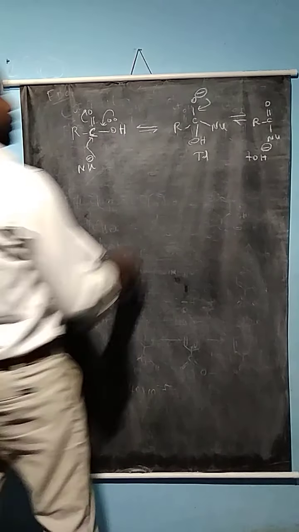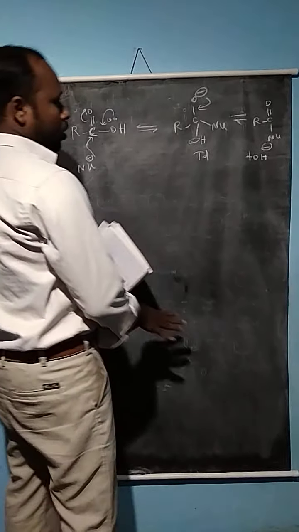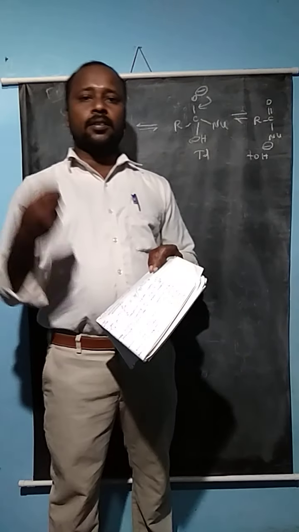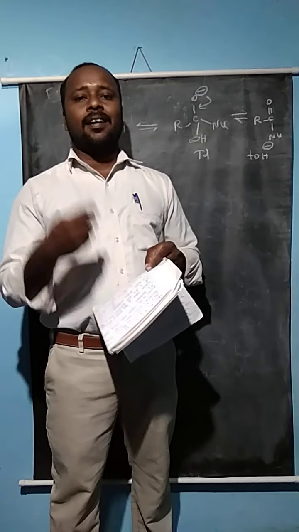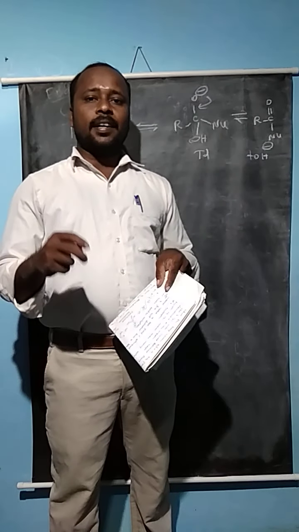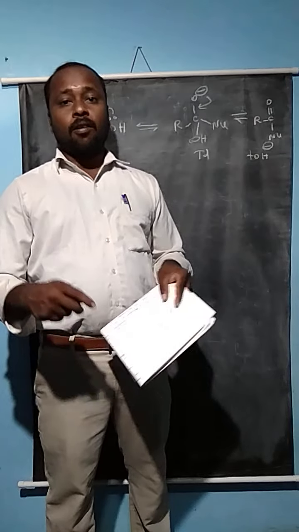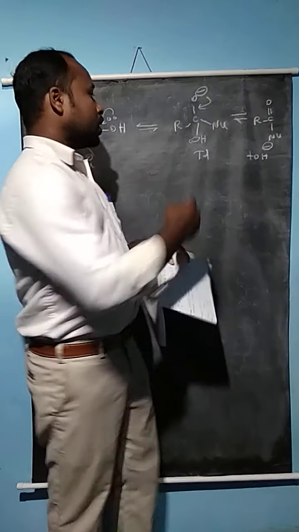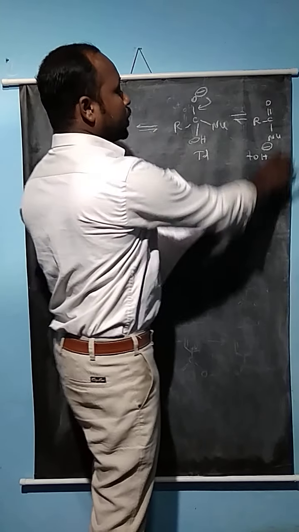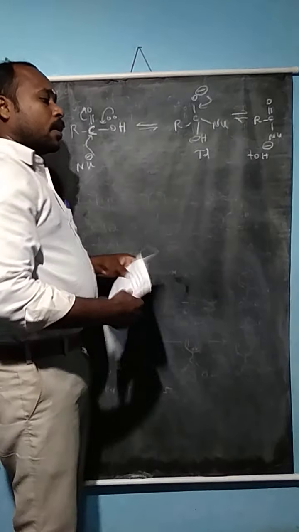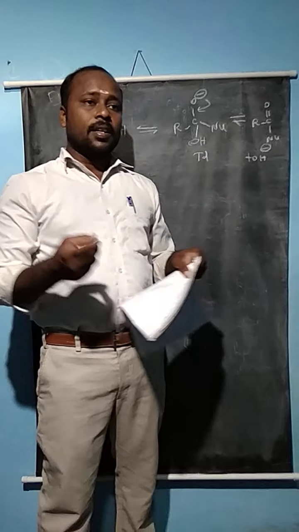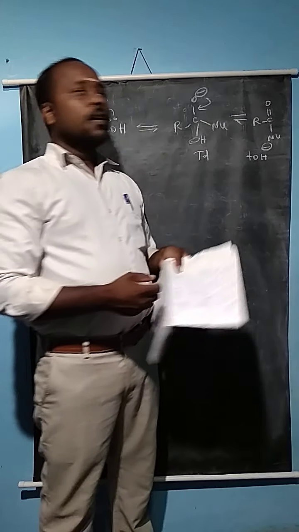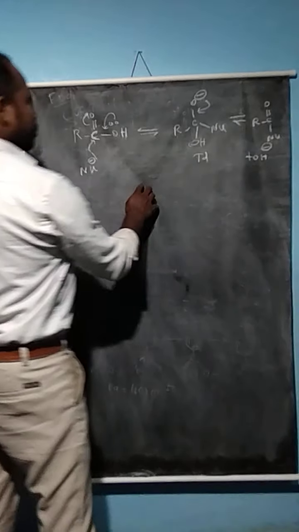From this reaction we can derive more compounds, like carboxylic acid derivatives, where the hydroxyl group is replaced by a chlorine group, an amine group, or anhydride derivatives. Carboxylic acid derivatives can be formed by these compounds undergoing nucleophilic substitution reactions. Now we can see how a carboxylic acid derivative can be formed from the nucleophilic substitution reaction.